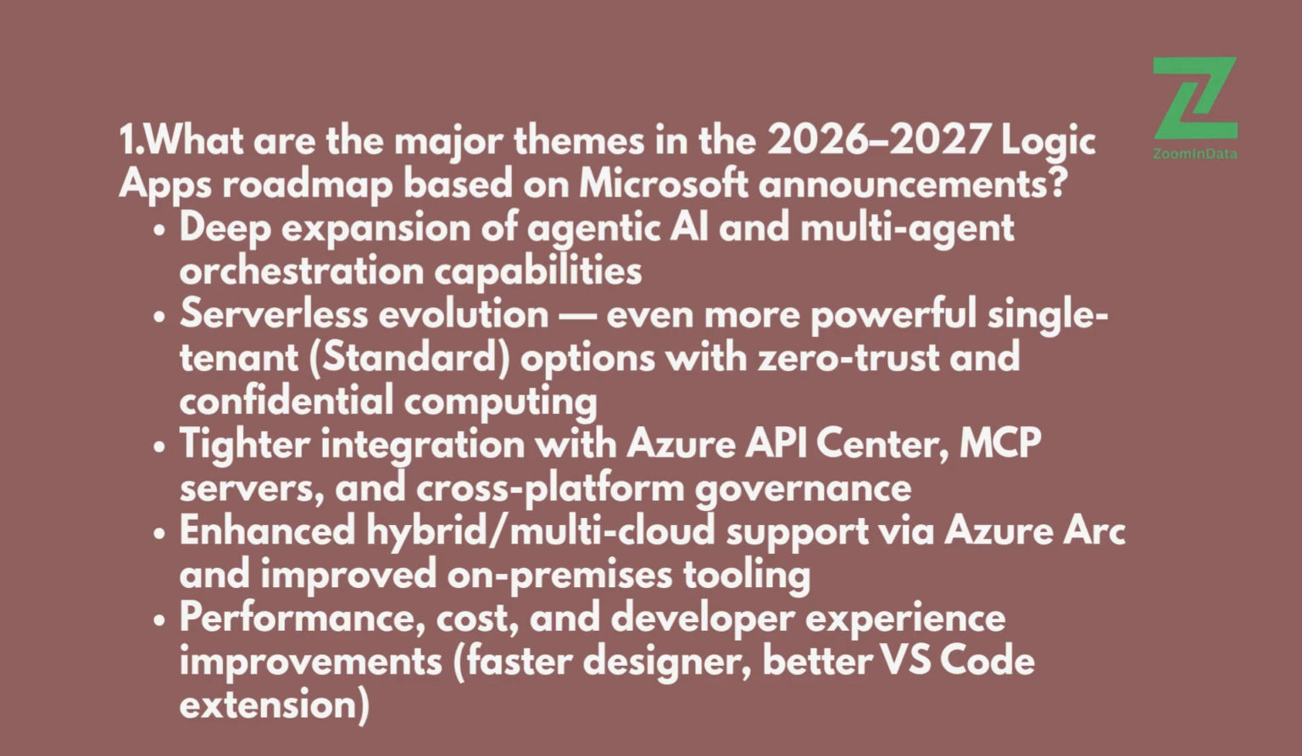What are the major themes in the 2026-2027 Logic Apps roadmap based on Microsoft announcements? Deep expansion of agentic AI and multi-agent orchestration capabilities. Serverless evolution. Even more powerful single-tenant, standard options with zero trust and confidential computing. Tighter integration with Azure API Center, MCP servers, and cross-platform governance. Enhanced hybrid, multi-cloud support via Azure Arc and improved on-premises tooling. Performance, cost, and developer experience improvements, faster designer, better VS Code extension.